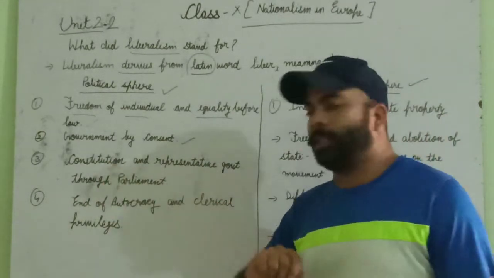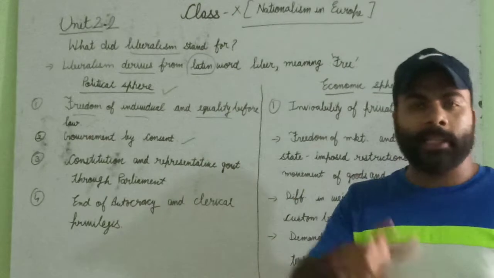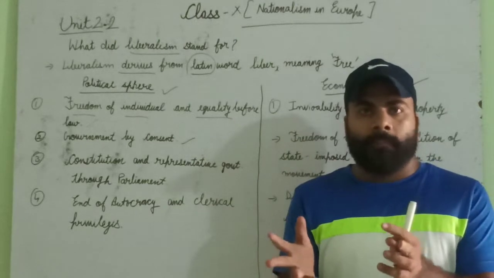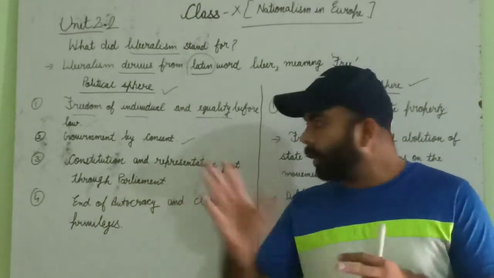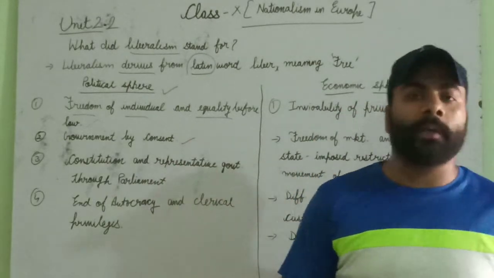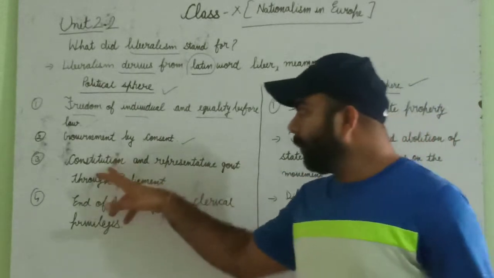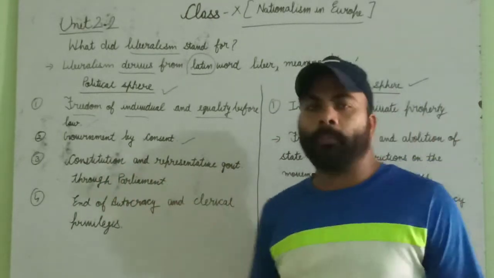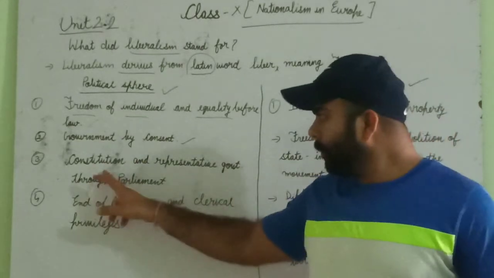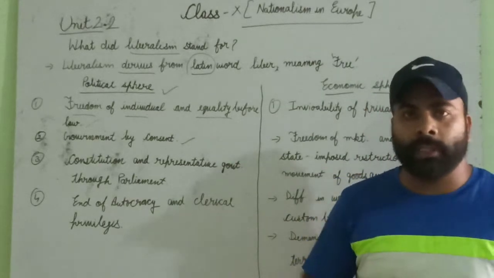Next thing is constitution and representative government through parliament. They needed a constitution. We have read that the people elect the government, but if no constitution is there, no control is there on the government. Then what will the government do? Nobody is there to guide the government, so the government will work according to its own wish. Then they wanted the constitution and representative government through parliament. Constitution will guide the government on how the government has to do its work.